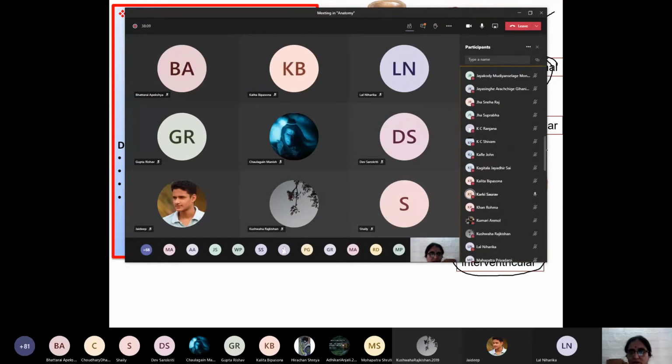Okay, Saurabh Karki, answer the question. Mention the branches of anterior interventricular artery. Just enumerate the name. Ma'am, anterior interventricular artery branches into right and left rami. Anterior interventricular rami, you should say. Then anterior interventricular artery has right and left rami.